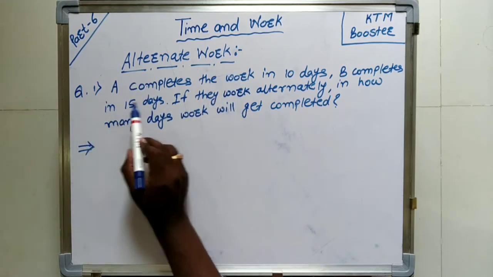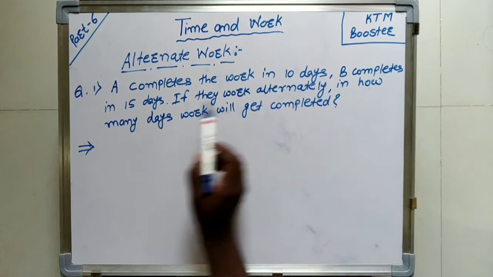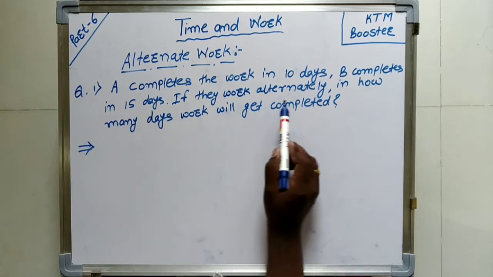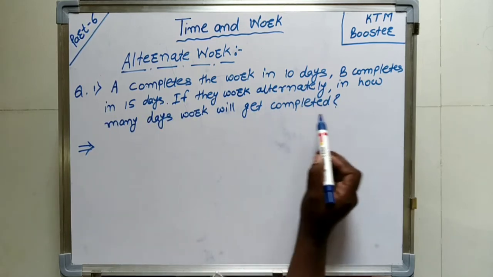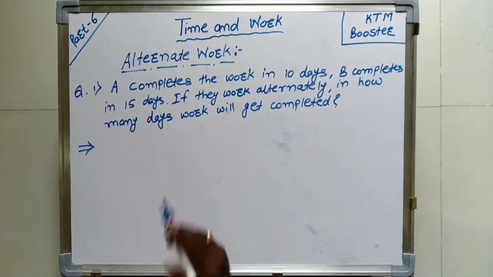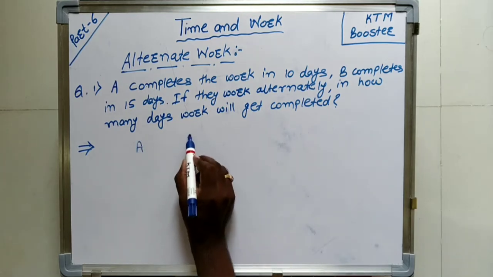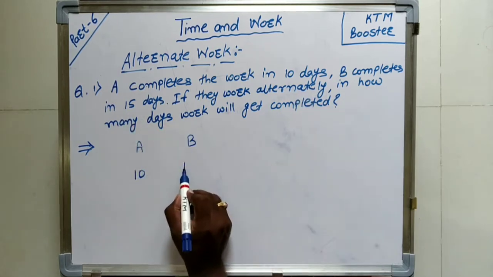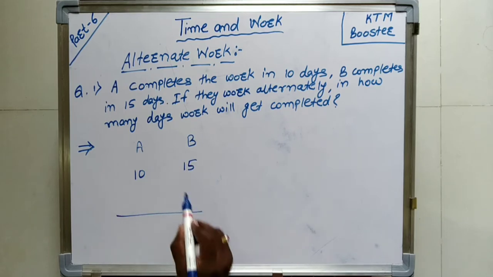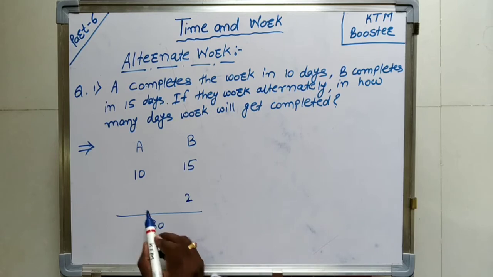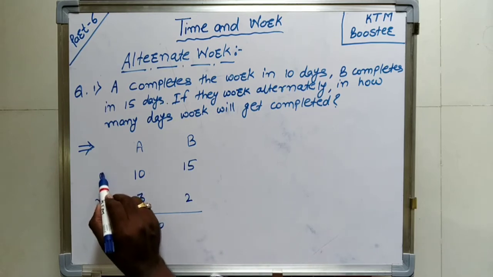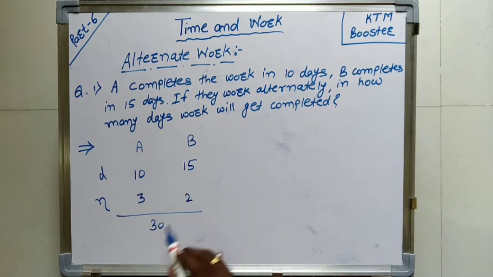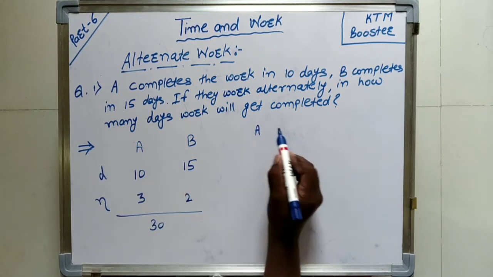So question number 1: A completes the work in 10 days, B completes in 15 days. If they work alternately, in how many days will the work get completed? Now A will complete the work in 10 days, B in 15 days. We will take the total work as 30. So 15 2s are 30, and 10 3s are 30. These are the efficiencies, and these are the number of days.